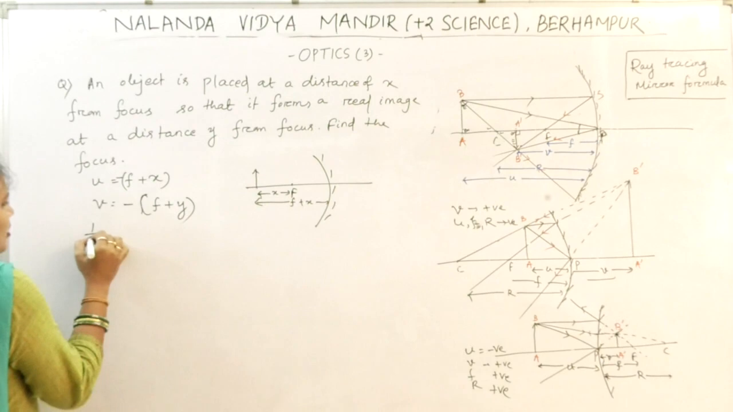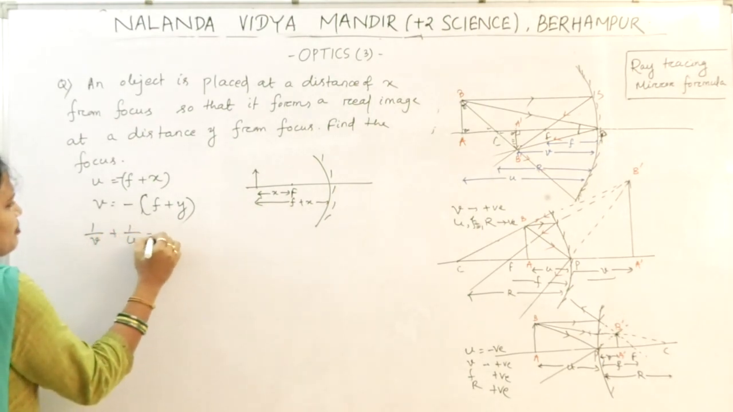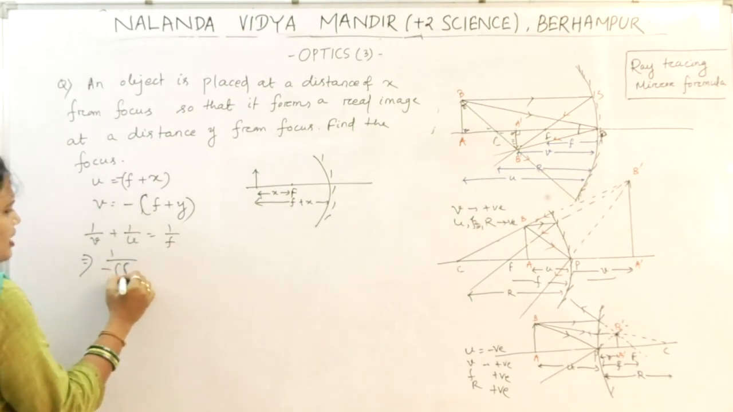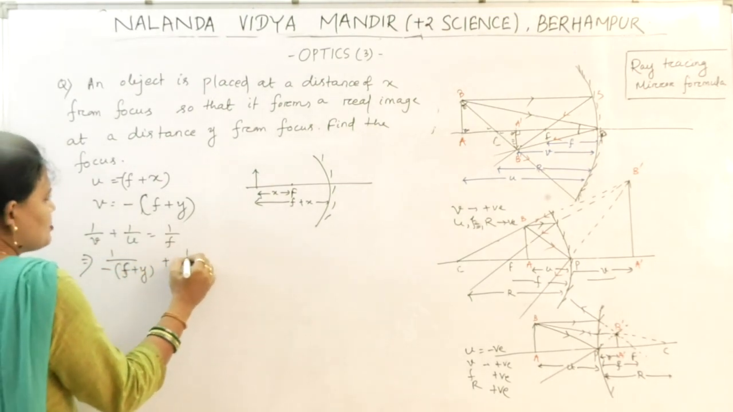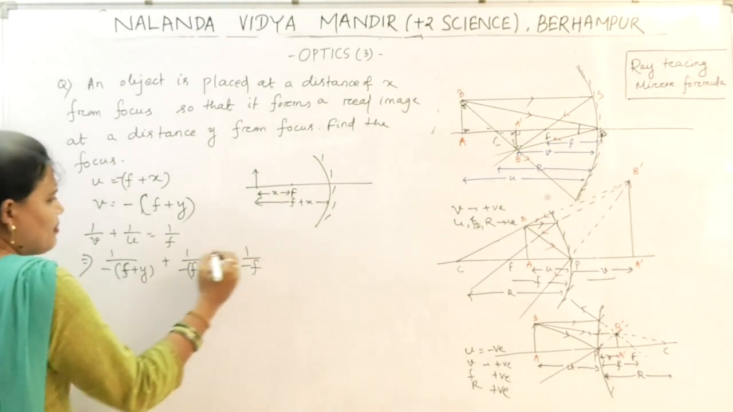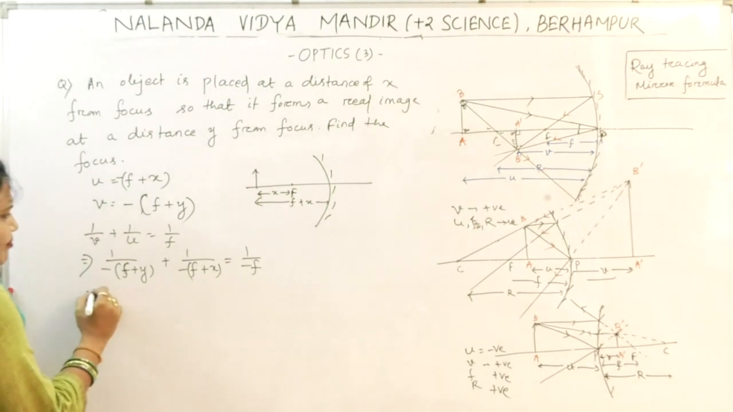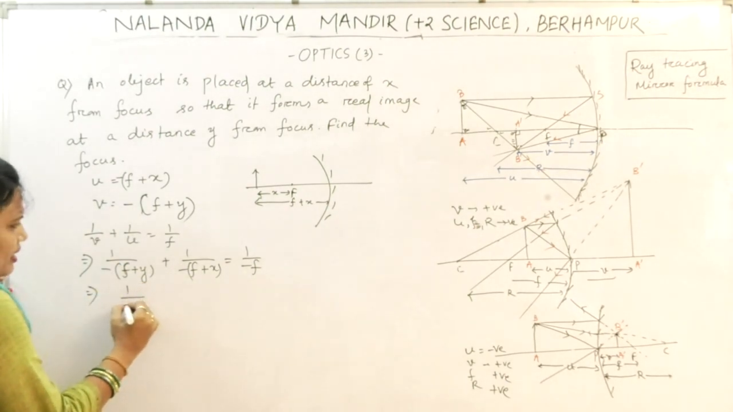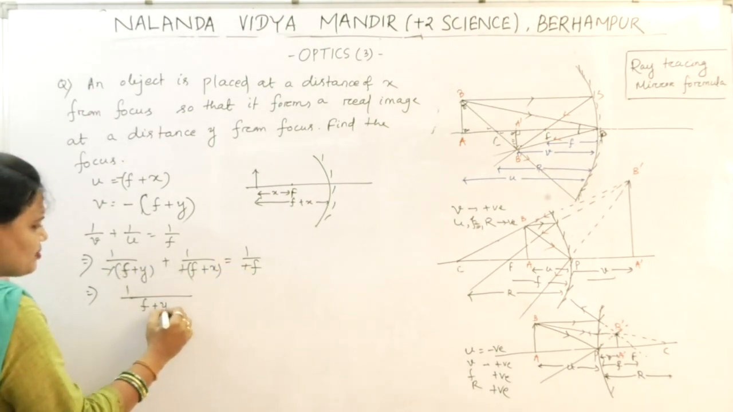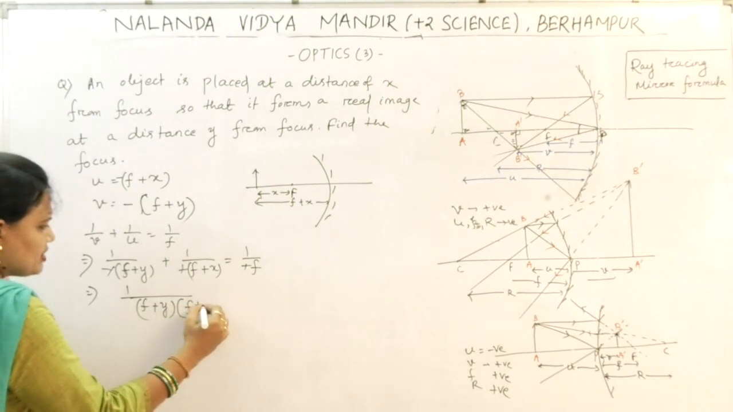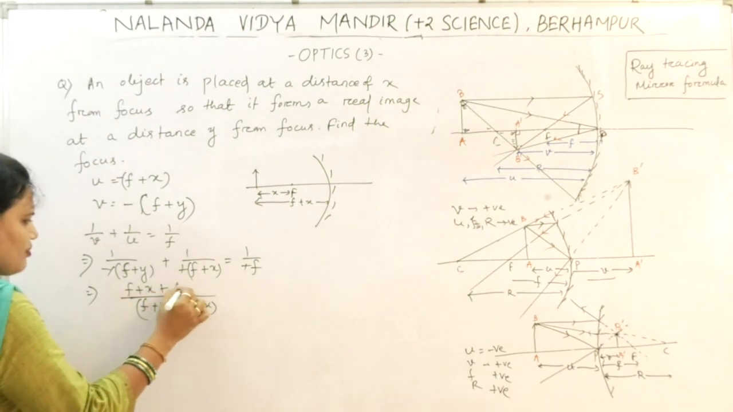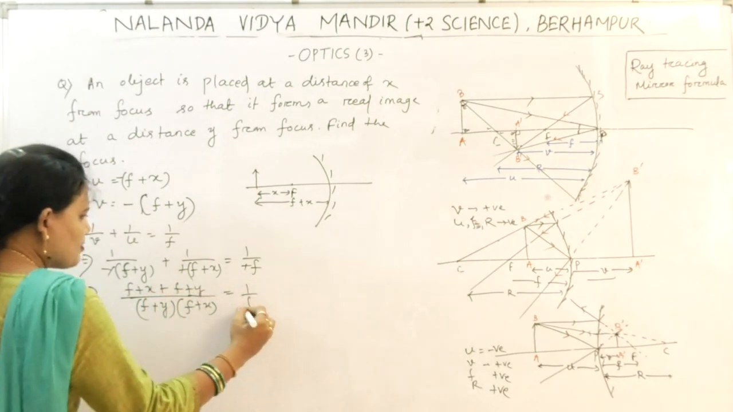So let us put the formula 1 by V plus 1 by U equal to 1 by F. So 1 by minus (f plus y) plus 1 by minus (f plus x) equal to 1 by minus f. Okay? So the minus cancels, and we get (f plus x plus f plus y) by (f plus y)(f plus x) is 1 by f.